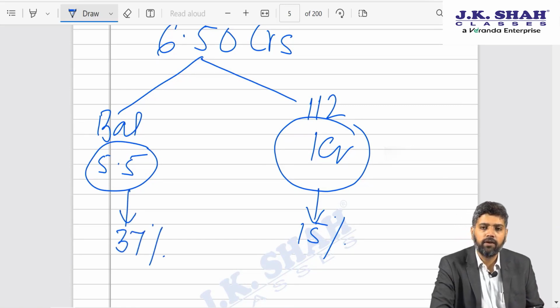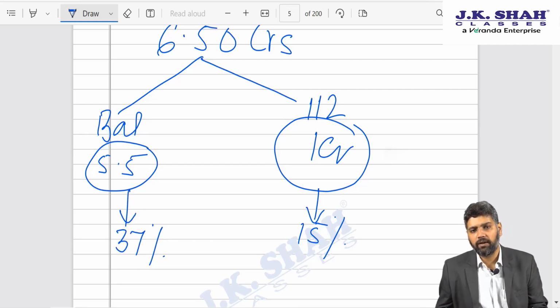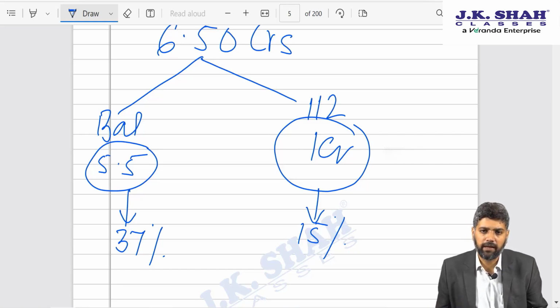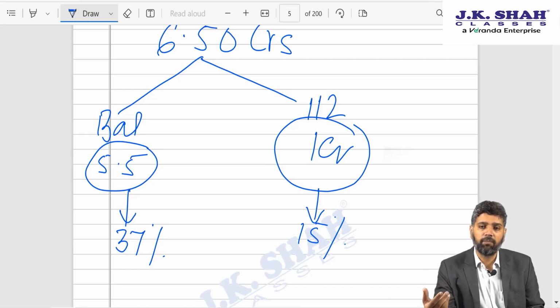So the point is, with regard to capital gains covered under section 111A, 112 and 112A, the maximum surcharge which can apply is 15%. That is also the case with dividend. If the assessee has income comprising dividend, then the maximum surcharge which will apply on such tax attributed to dividend shall be restricted to 15%.